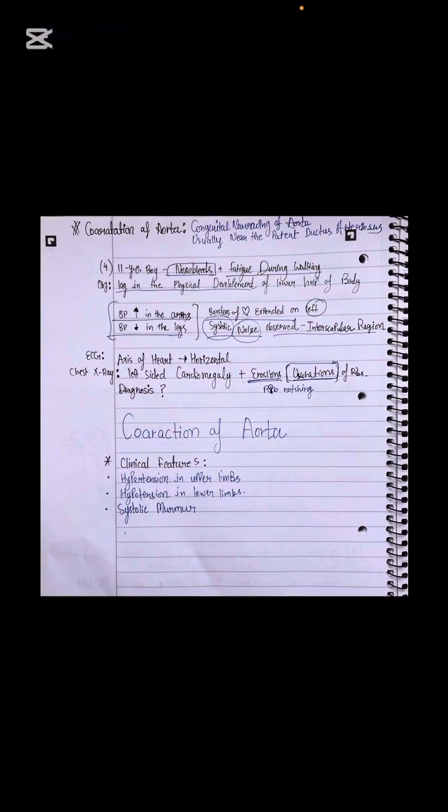All right. Next is coarctation of aorta. Coarctation of aorta is usually the narrowing of the aorta, usually near the patent ductus arteriosus. So what are the symptoms which we are going to see in the patient? Symptoms are mentioned below the question in the last line. So clinical features will be hypertension in upper limbs, hypotension in lower limbs, and systolic murmur. These are hallmark findings for the coarctation of aorta, which is the difference between the BP of upper limb and lower limb. This is the hallmark finding here.